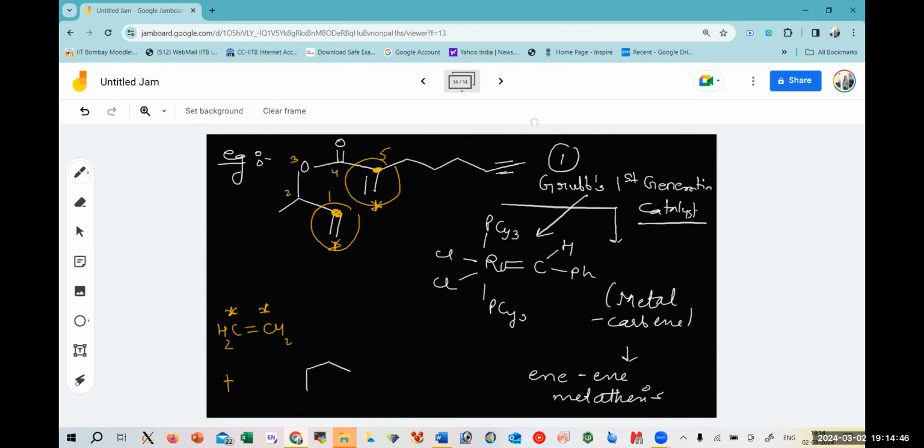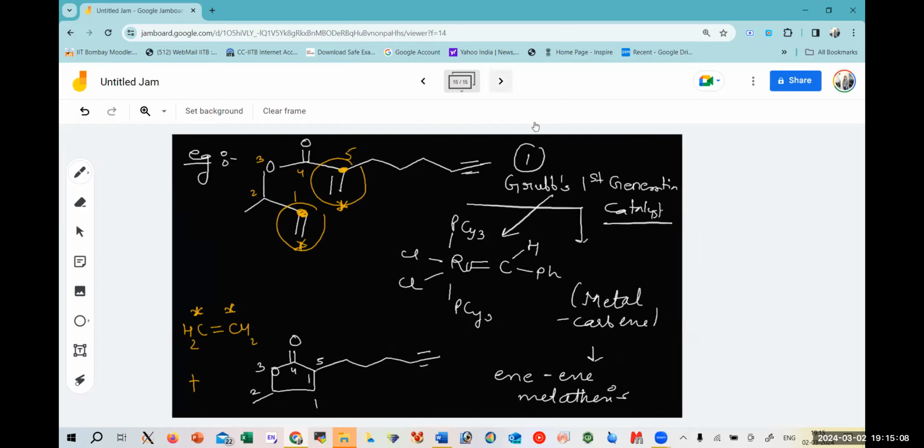We form a 5-member ring where carbon 2 was having the methyl. This is 1, which is combined with 5, this is 4, and 5 is having a chain. Right? So this is your ene-ene metathesis.